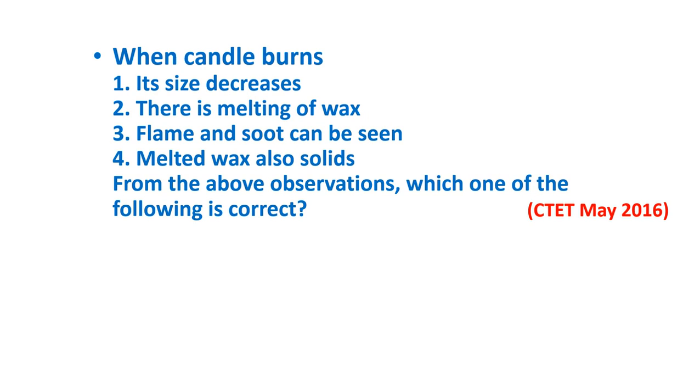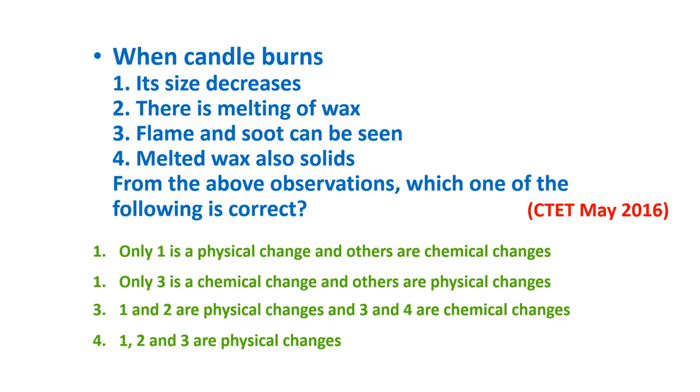When a candle burns, its size decreases. There is melting of wax. Flame and soot can be seen. Melted wax also solidifies. From the above observations, which one of the following is correct? Only 1 is a physical change and others are chemical changes. Only 3 is a chemical change and others are physical changes. 1 and 2 are physical changes and 3 and 4 are chemical changes. 1, 2 and 3 are physical changes.